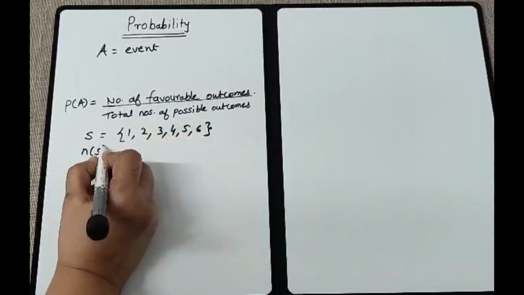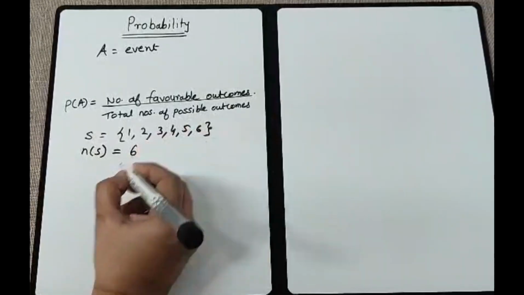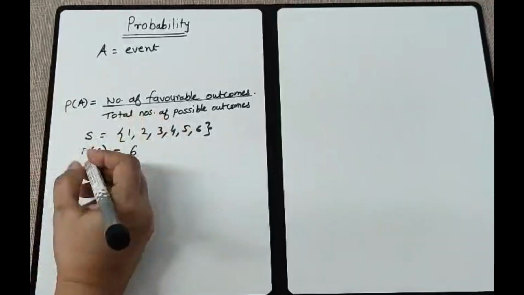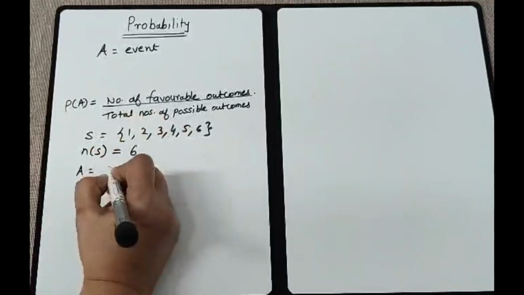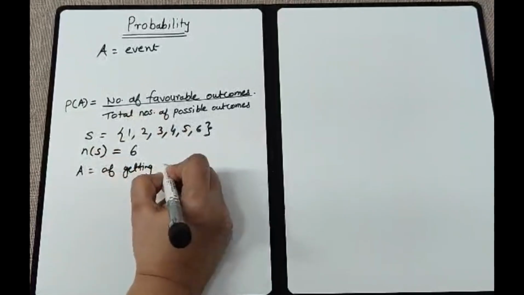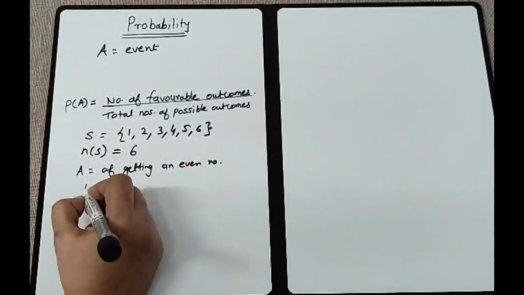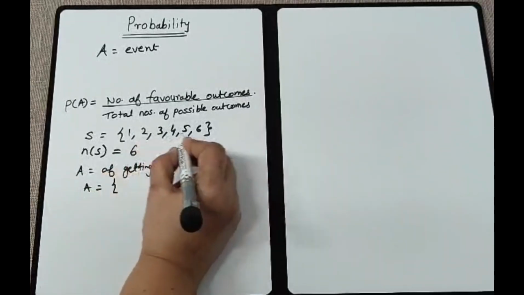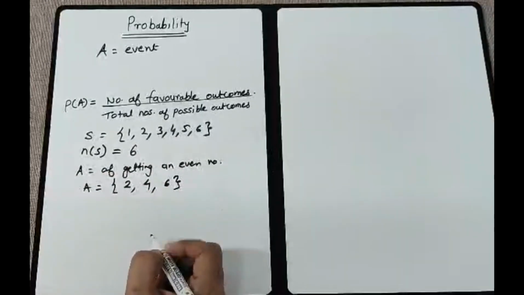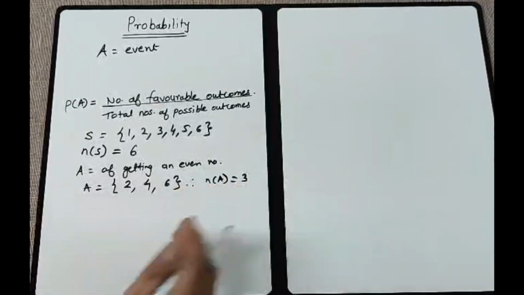So total number of outcomes in this particular event is 6, and the sample space of this event is 6, and I want an event of getting an even number. So what will come in A? Tell me, what are the even numbers in this? 2, 4 and 6. Therefore the number of elements in A is 3.